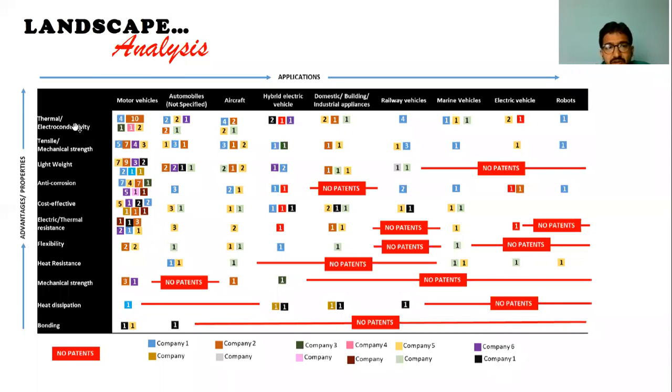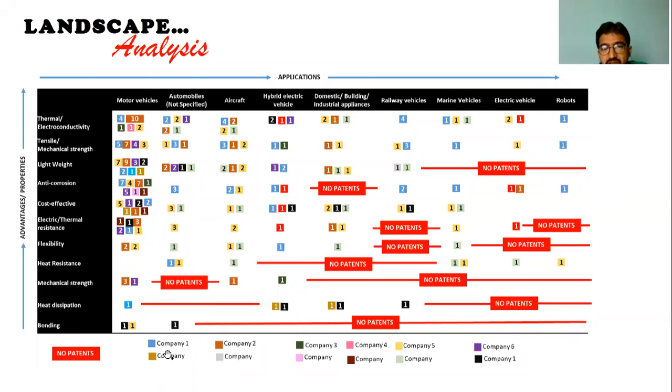On the y-axis I'm taking some advantages and properties. On the x-axis I'm taking applications, like motor vehicles, automobiles, aircraft, hybrid electrical vehicles, domestic building, railway vehicles, marine vehicles, electrical vehicles, robots. All these are the different applications. In each application, what are the parameters or properties where the gap is found? The properties are such as thermal or electro conductivity, tensile or mechanical strength, lightweight, anti-corrosion, cost-effective bonding. All these properties or parameters are on the y-axis and applications on the x-axis.